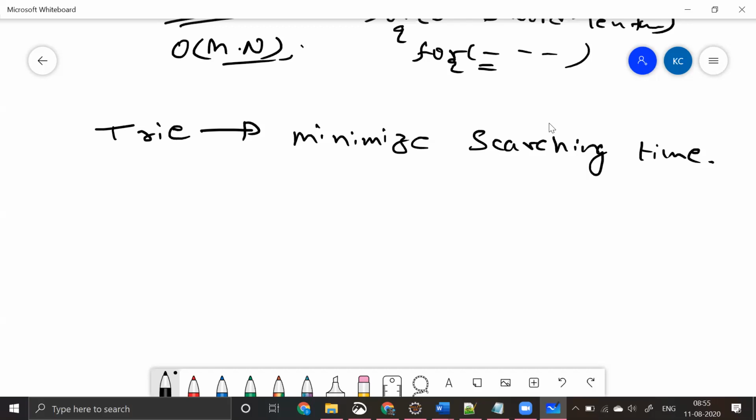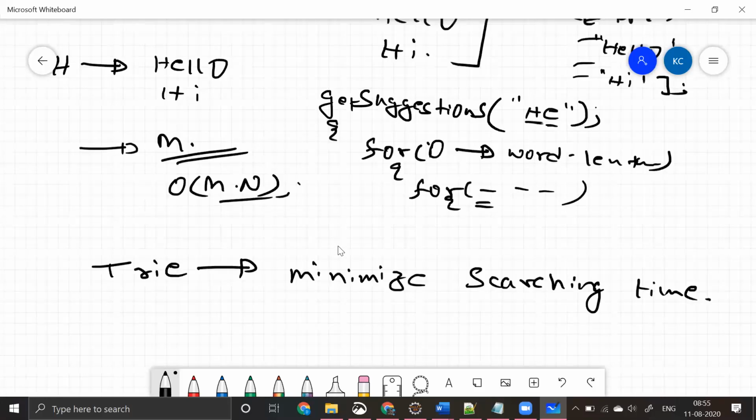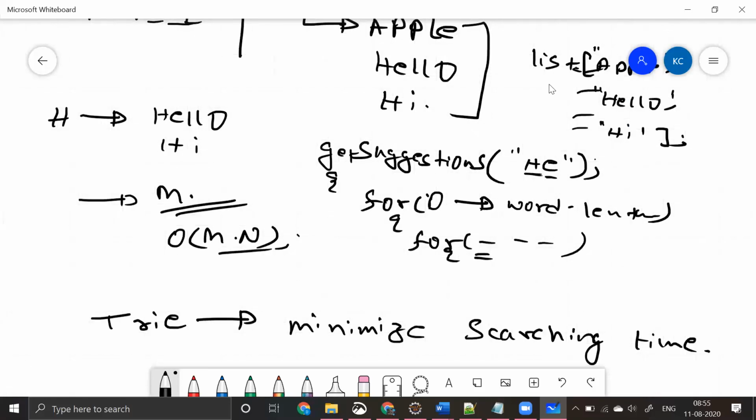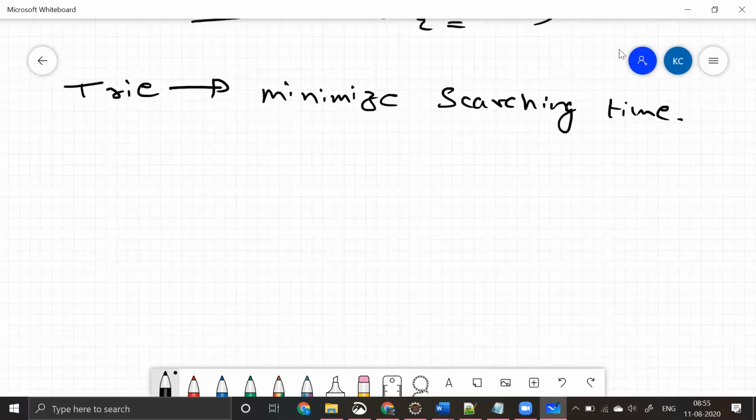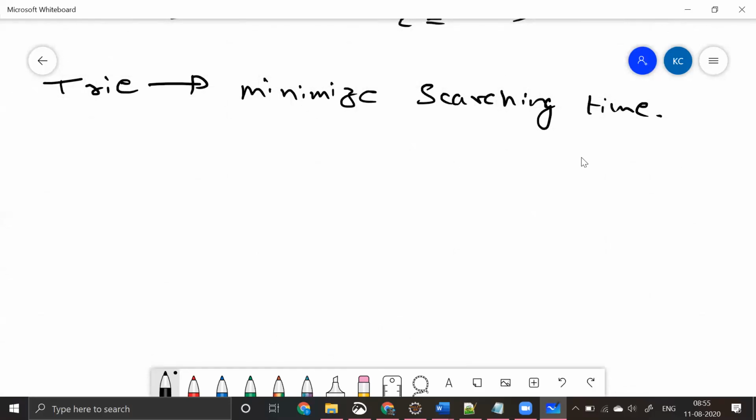So what you have to do is search or get the best possible outcomes of that. Okay, so this is what a trie does for you. Instead, in a brute force, how you were storing is you were storing everything into a list. This is what comes into your mind. But in a trie, we will be doing that in a better possible way.